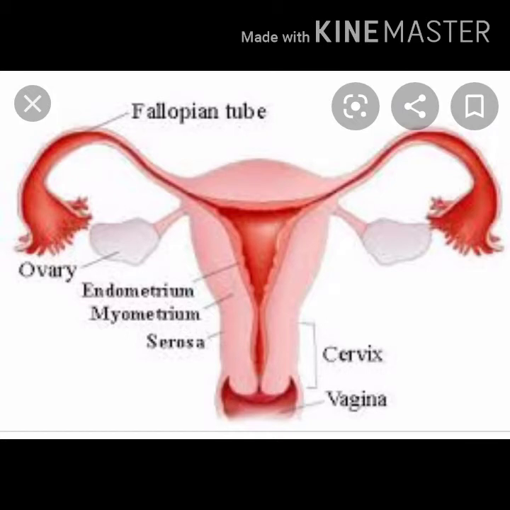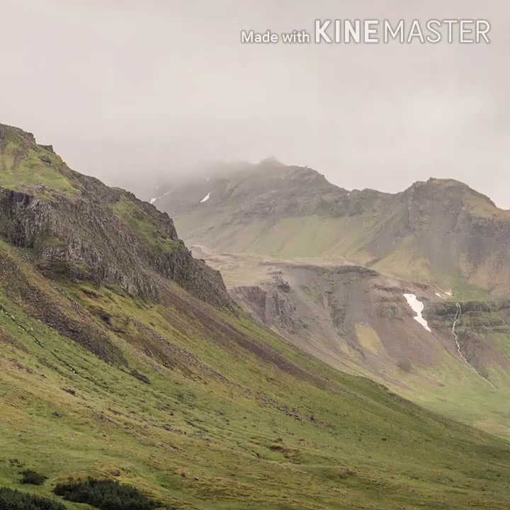As part of it, the inner lining of the uterus becomes thick and spongy with tiny blood vessels. Then, if the ovum is not fertilized, the thick and soft inner lining of the uterus is no longer needed there, and hence it breaks. So the thick and soft inner lining of the uterus along with the blood vessels and the dead ovum comes out from the uterus in the form of bleeding, and it is called menstruation.